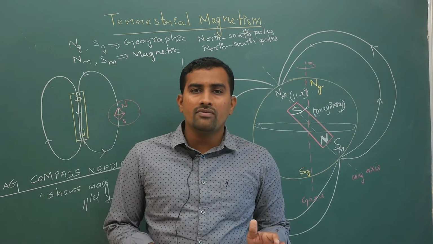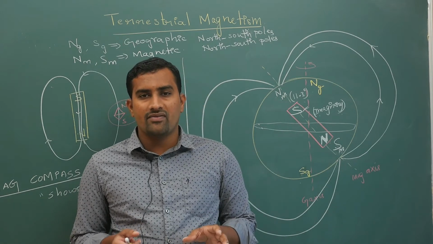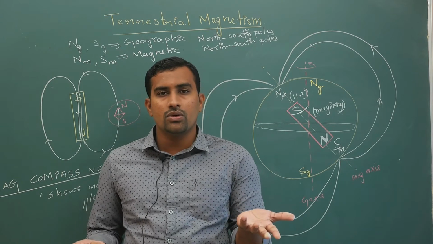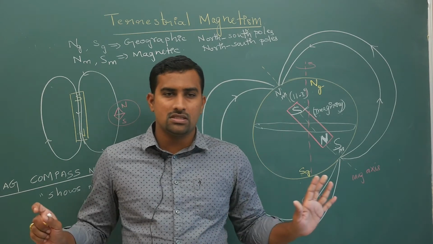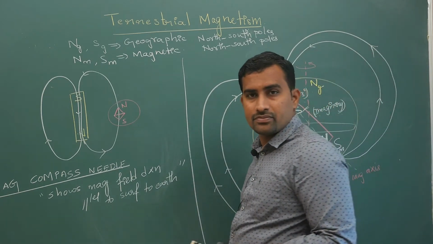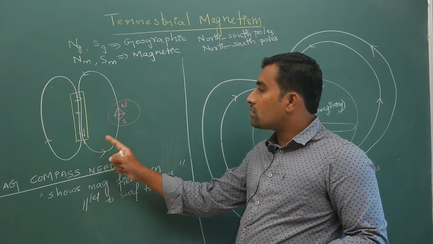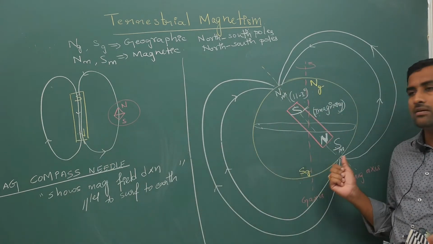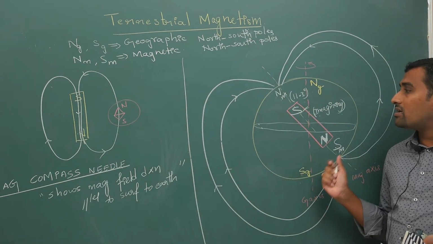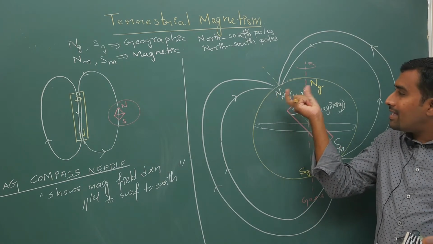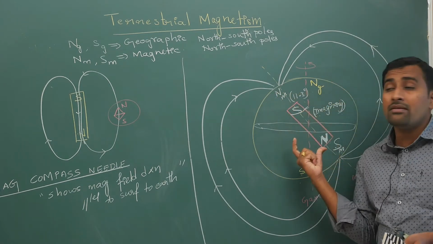So the moral of the story is, you are observing the magnetic field. How? You simply use a magnetic compass needle, that will show you the magnetic field. That much is enough. Now the next question is why. This is correct, this is also correct, but we are naming the poles like this. Don't get confused. The poles of Earth are different from that imaginary magnet we are keeping.